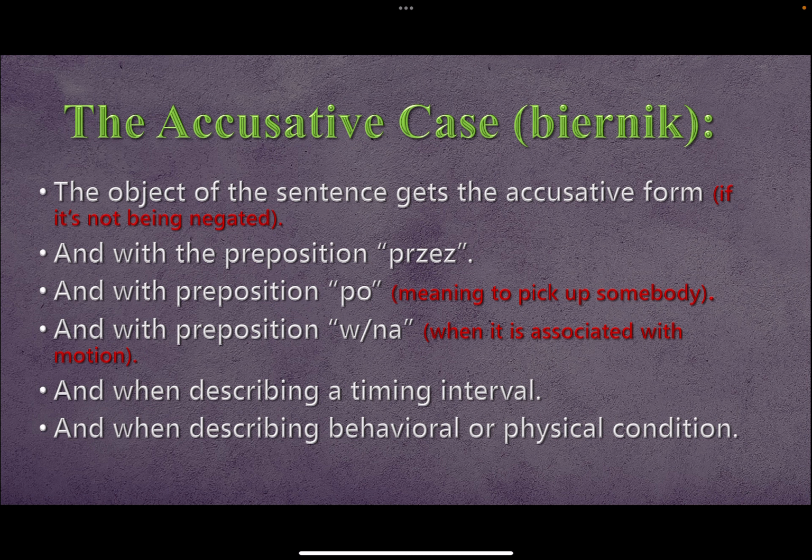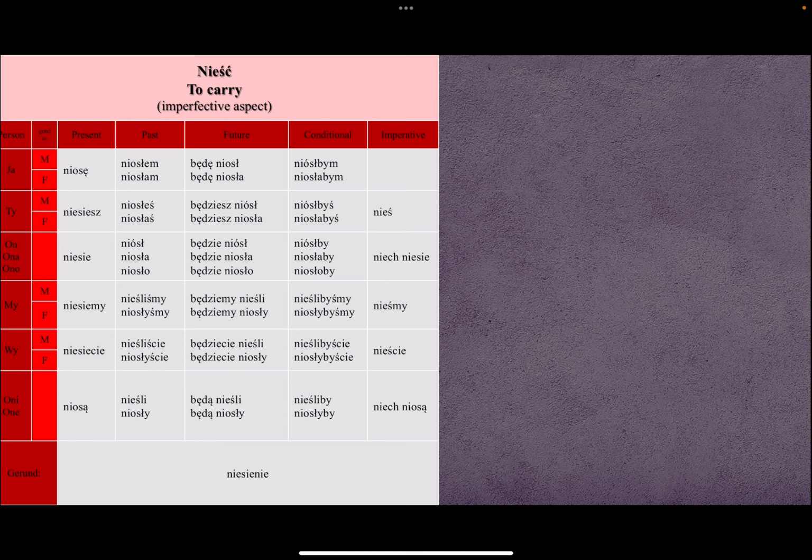If you're using the word przez, which means through something; if you are using the word po, meaning to pick something or somebody up; if you're saying w or na, it's like in or on, but you have to be in motion. For example, I'm going on a trip, I'm going to the mountains or whatever. It's better to learn this by examples, so you don't have to worry about all of this stuff. The best way is to learn with examples. I'm going to make other videos with examples, so do not worry.